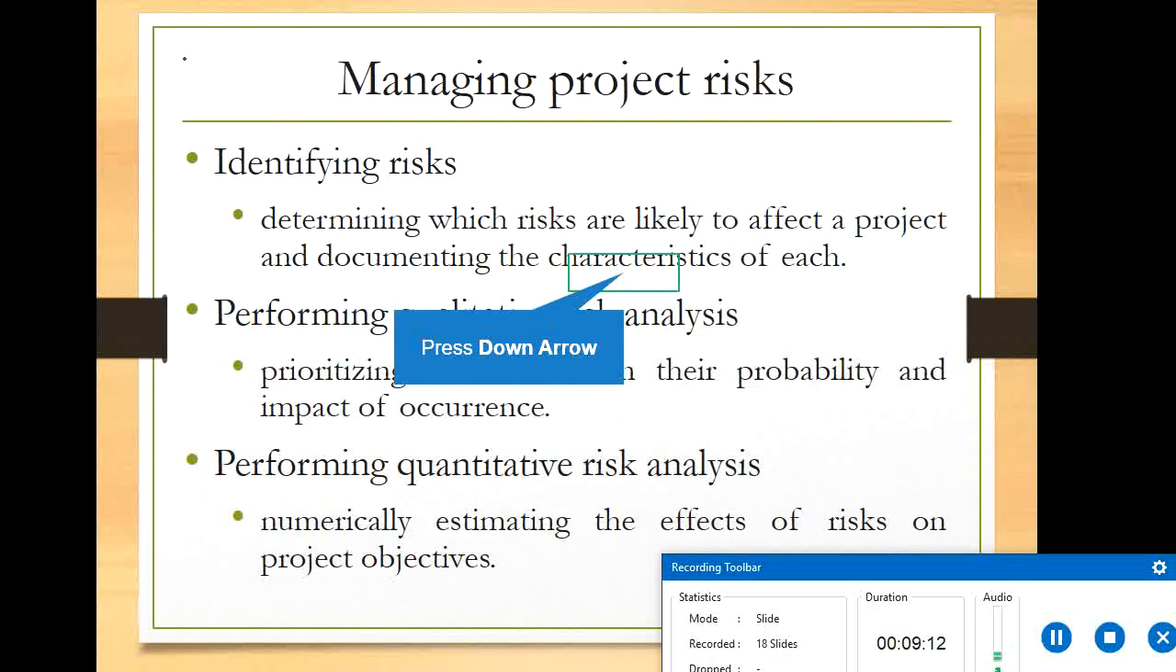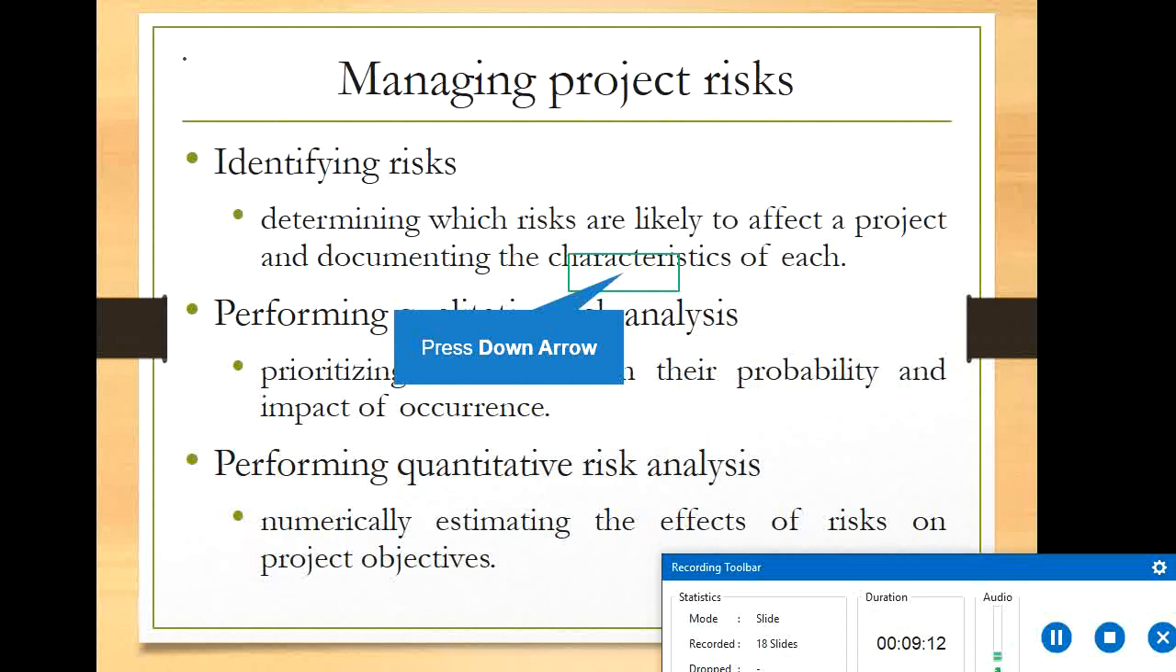Managing project risks, identifying risks. The first and most basic thing is determining which risks are likely to affect a project and documenting the characteristics of each. When you look at agriculture, a farmer needs to understand what the rainy season and the flooding season are, based on which he has to plan his plantation and crop, etc.